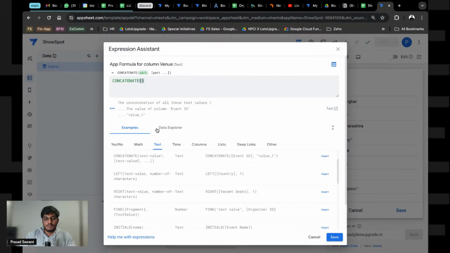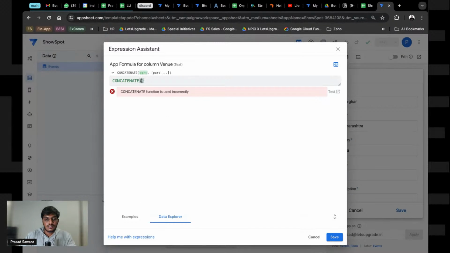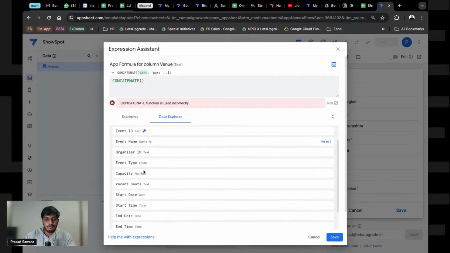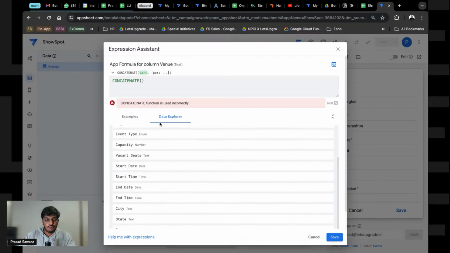What all things do we need to concatenate? I go to the data explorer, and it will show me the tables. Currently I just have one table. So in that case, it is going to be